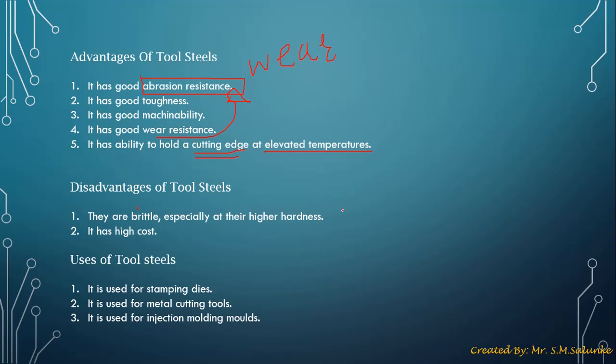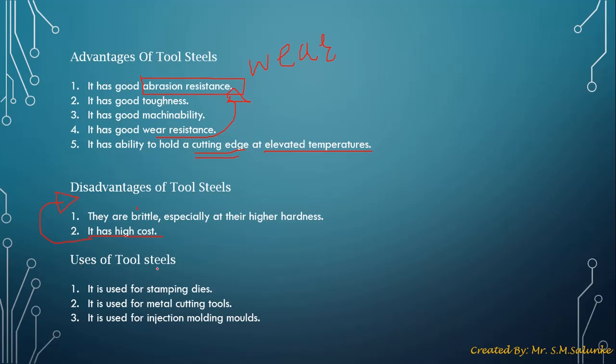We have discussed what exactly brittle is. A material is said to be brittle when it breaks into pieces when a compressive load is applied. Example is glass. The next disadvantage is that it has a higher cost. Tool steels are mostly higher in cost because of their different advantages, but this higher cost is ultimately a disadvantage of tool steel.